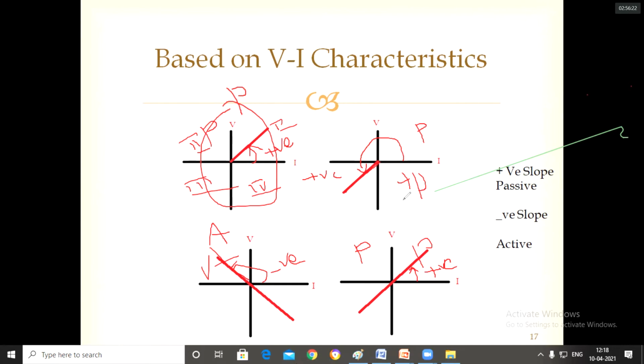So this is the story behind active and passive elements. Am I clear up to now? Active and passive elements, understood? Is it clear? Yes, sir. 36, are you there?